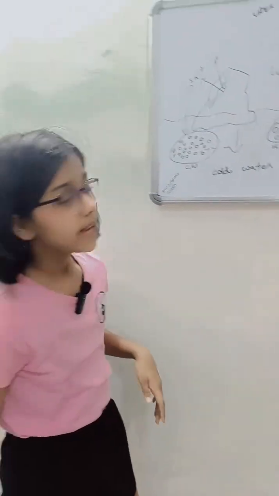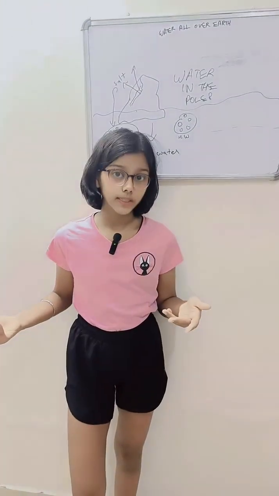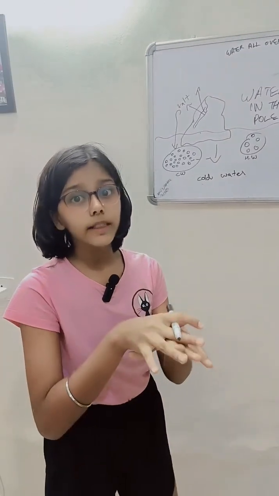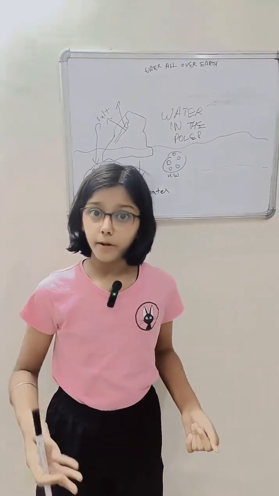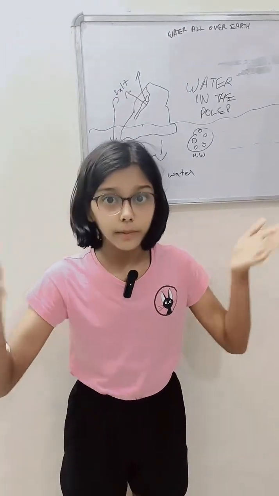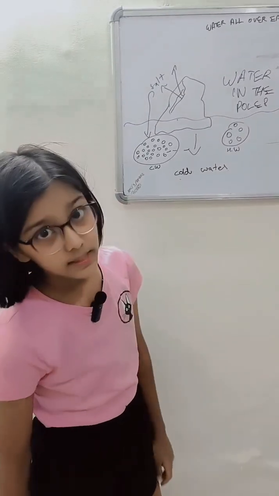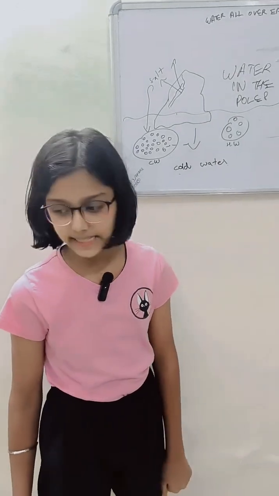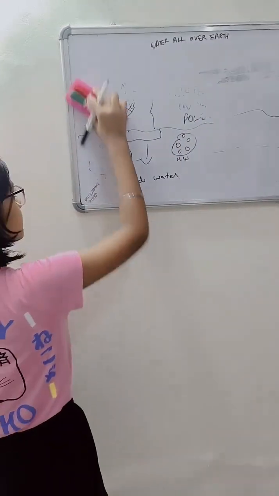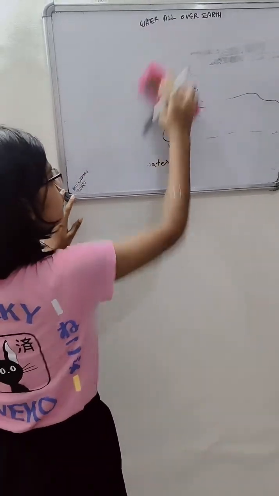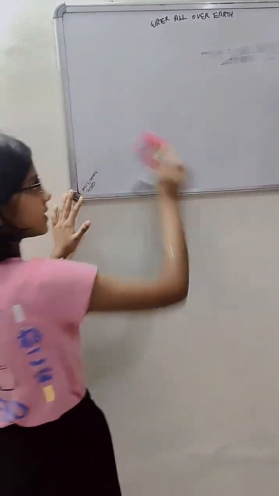So one more question. Everybody thinks that in foreign countries, why does only the top layer of water freeze and people do ice skating on it? Why doesn't the whole lake freeze below also? Now the answer to this is very simple and easy. So let me draw a diagram of it. Let me erase this one. Now you have understood why the cold water sinks and the hot water rises.